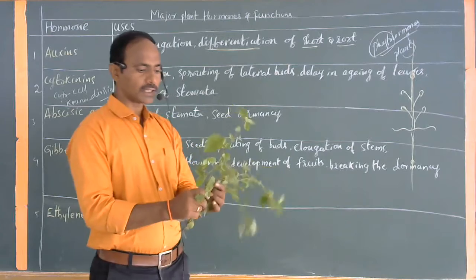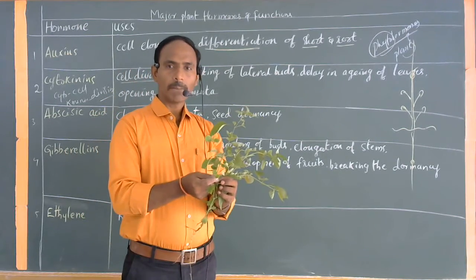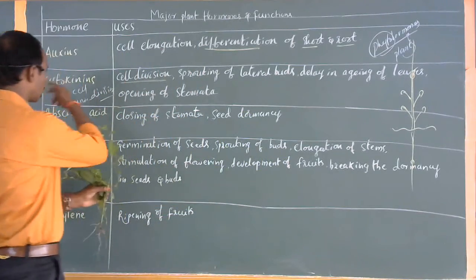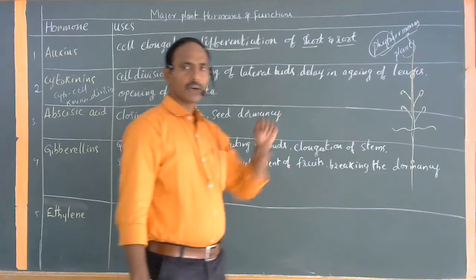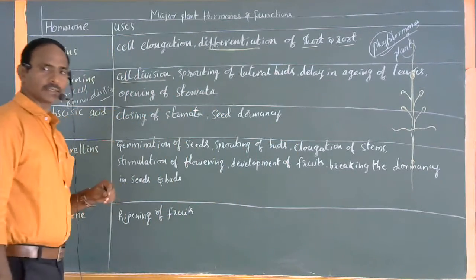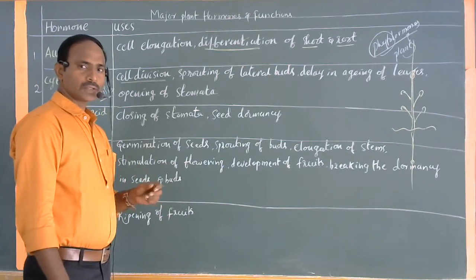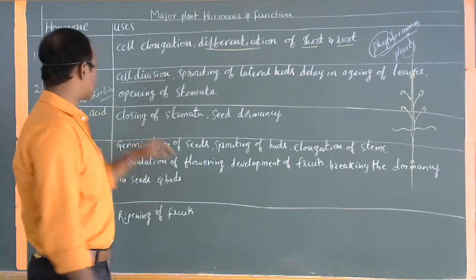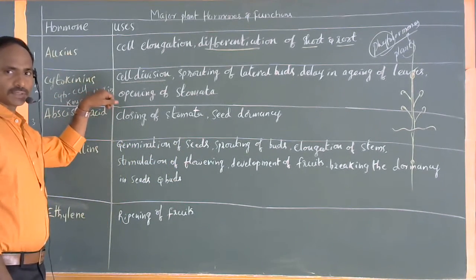For example, these are the lateral branches. The lateral branches give the buds. These lateral buds can also be initiated by the hormones called cytokinins, which delay the aging of the leaves. During particular seasons, most of the plants shed their leaves. This is commonly called aging. This aging of the leaves can be controlled by cytokinins, meaning prevention of aging of leaves.